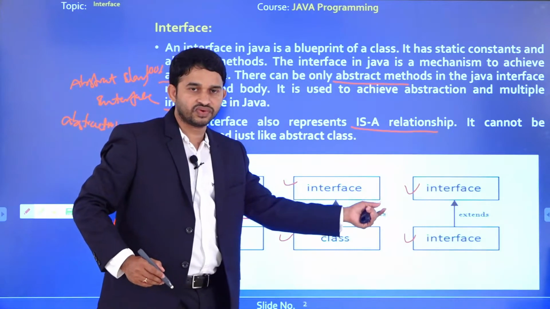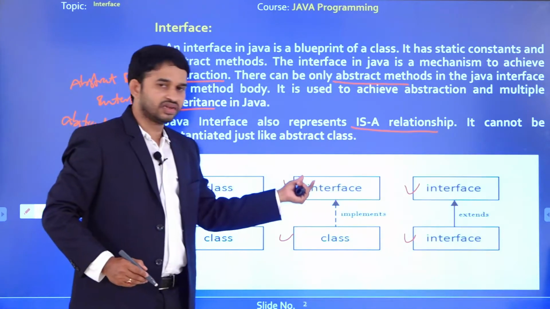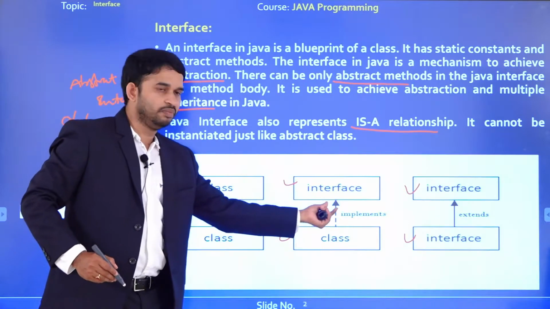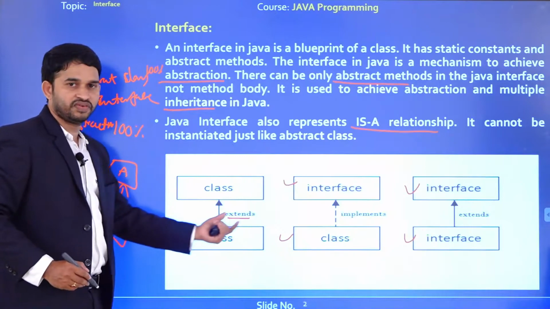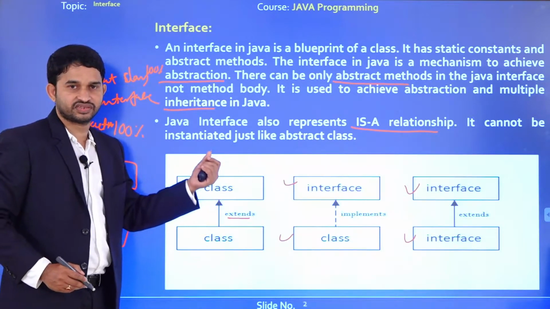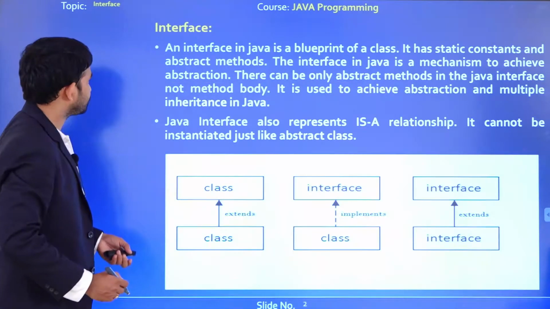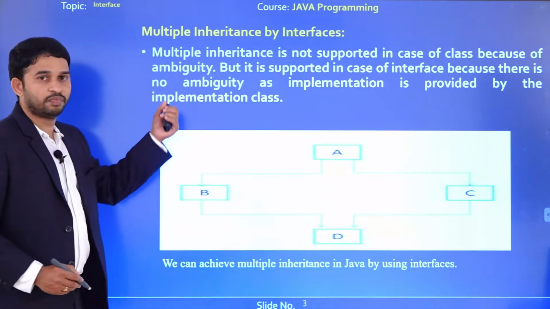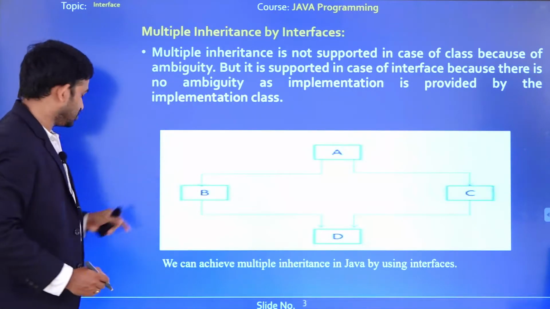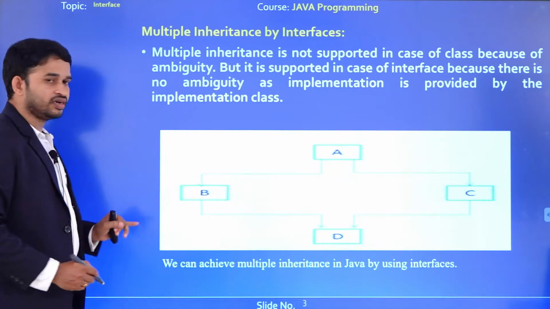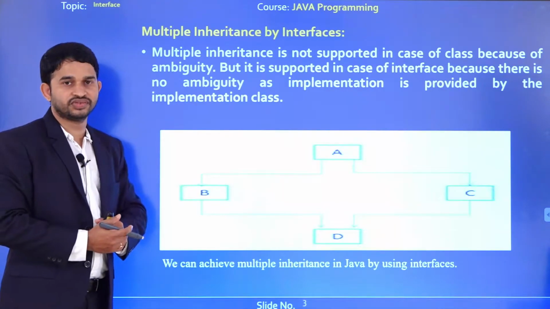Interface to interface we go for extends keyword, but interface to class we go for what? Implements keyword. So these are the relationships between the classes and interfaces. Okay. Next we go for multiple inheritance in Java. In general, multiple inheritance in Java is not possible by using classes.